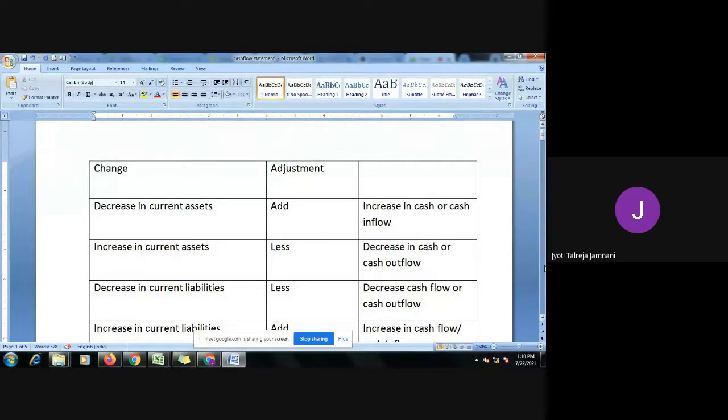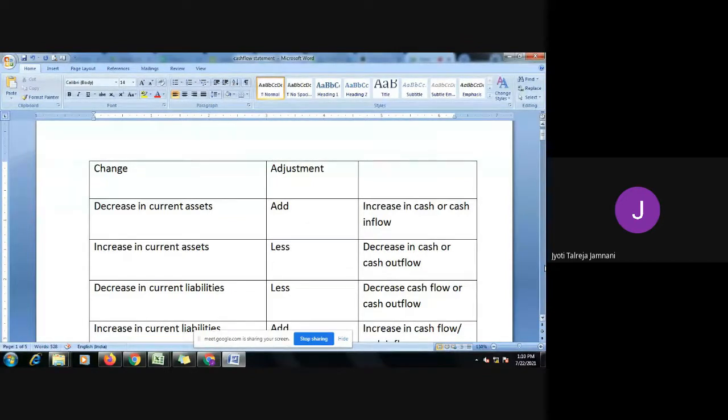When will we have cash inflow? When we sell the asset. If you sell land, you will receive money, so there will be cash inflow. When will there be cash outflow? When you buy an asset. If you buy land, you have to pay money, so there will be cash outflow. So whatever you do with the fixed assets comes under cash flow from investing activity.